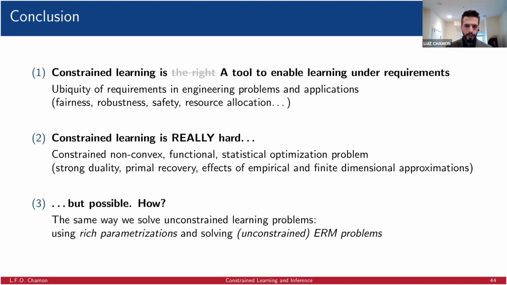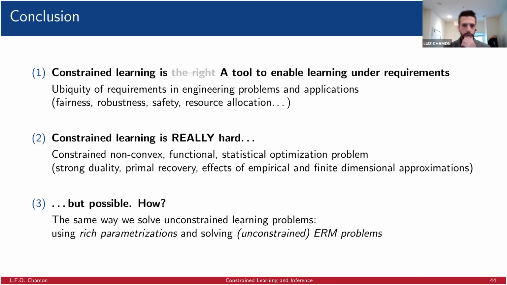We used rich parameterizations and we solve unconstrained ERM problems, which is essentially the same way that we tackle constrained learning. So that sentence that I said in the beginning, that constrained learning is as hard as unconstrained learning, actually goes much deeper. It literally is as hard, because unconstrained learning problems are actually the way that we solve constrained learning problems, in a sense.